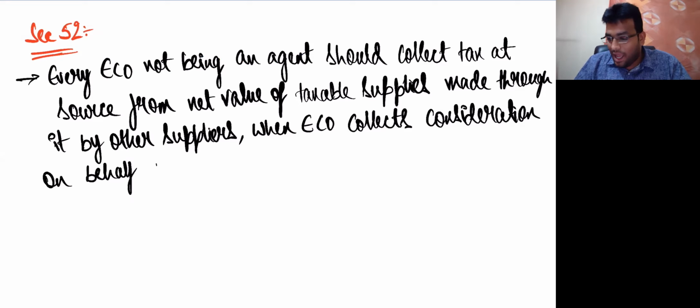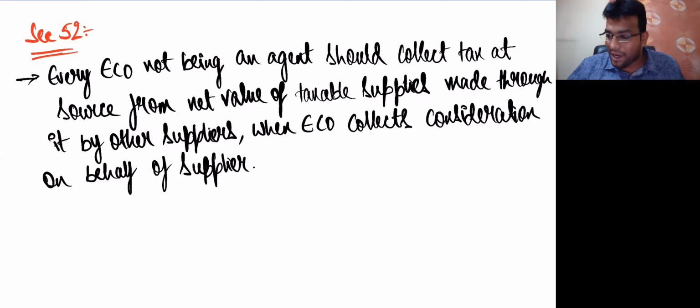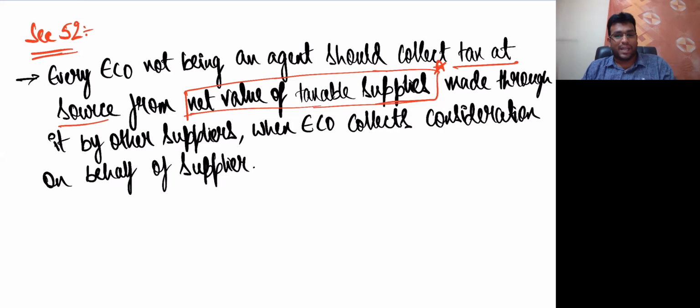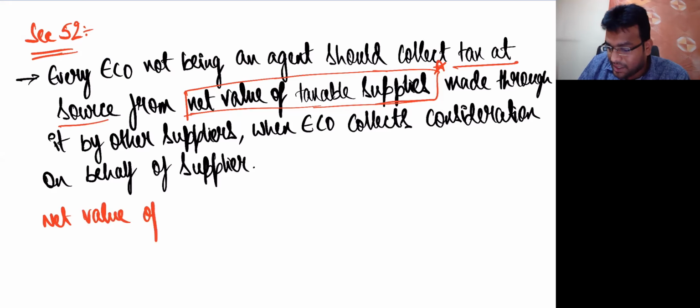Some words are very important in this line that I wrote here. Come on, let me underline those words. Every ECO not being an agent should collect tax at source. From what value, sir? Net value of taxable supplies. It is very important to know what is net value of taxable supplies. Let me explain that to you. What is net value of taxable supplies? Come on, my dear friends. Let me write that word here.